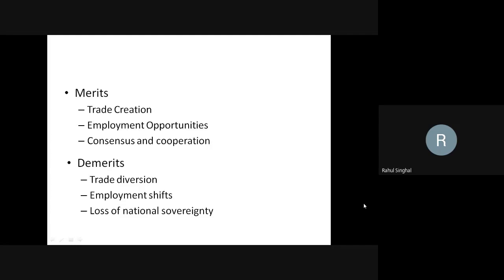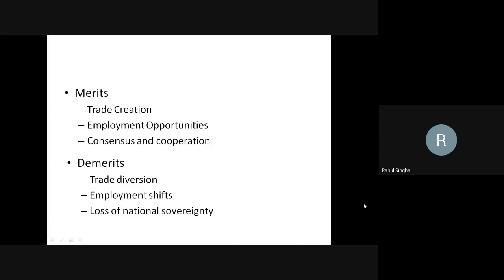If, suppose, in the European Union there is no requirement of a visa for traveling from one country to another, a national of any country of the European Union can travel freely to all the member countries, and he can seek employment in any nation without taking any approval.